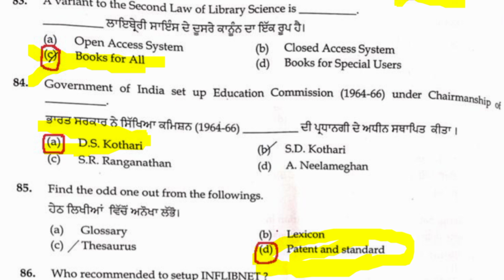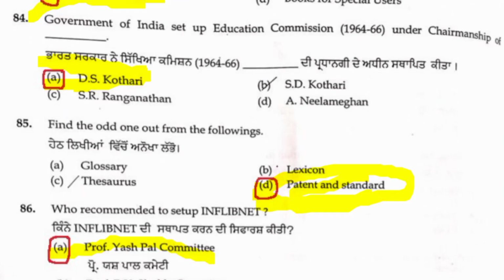85, odd one out. Odd one out means out of 4 options, one is different and the remaining 3 are related to the same thing. Glossary means list of terms. Lexicon is a dictionary. Thesaurus also. So patent and standard is the different one, friends. 85 D, odd one out is D, patent and standard. The remaining 3 are particular to one topic.